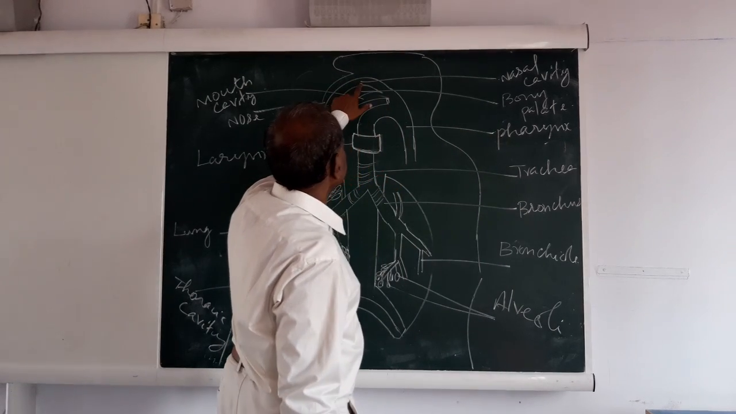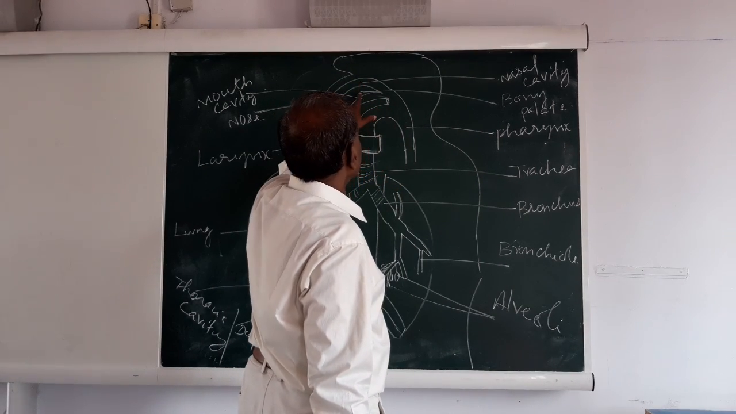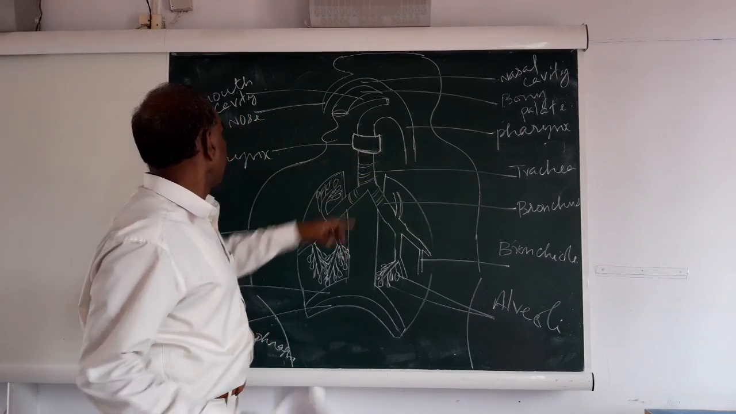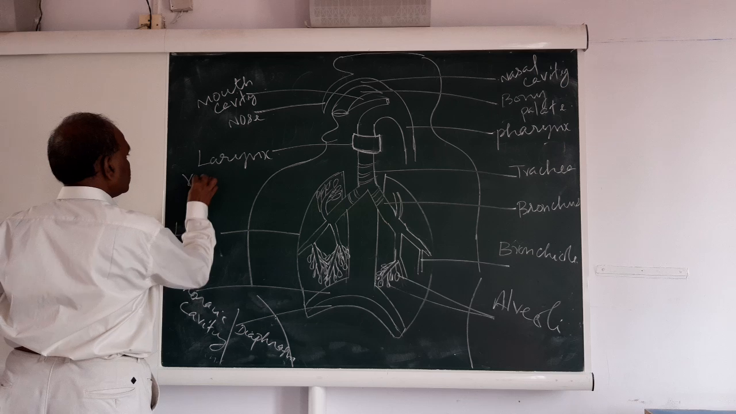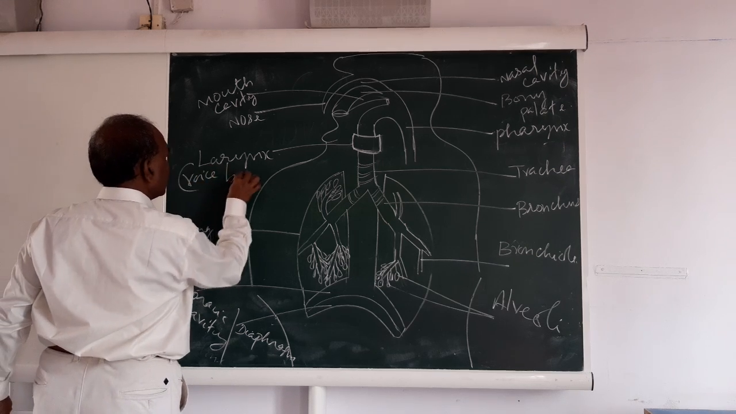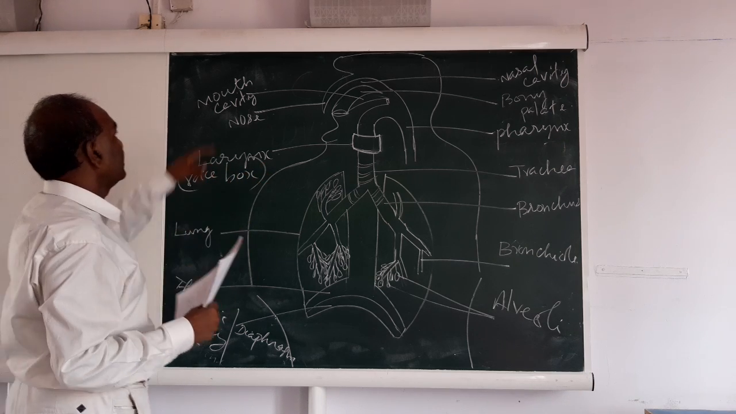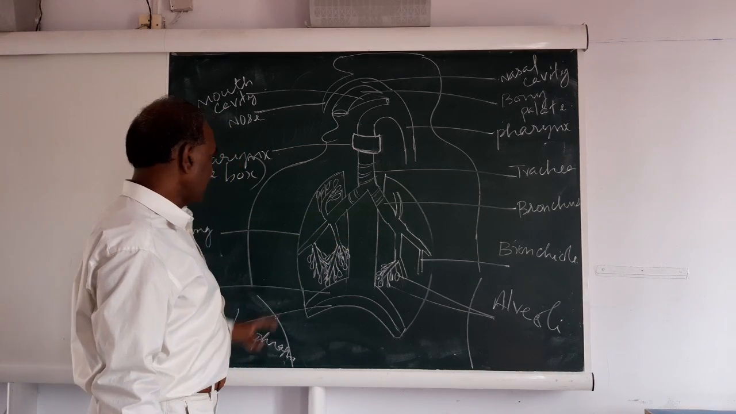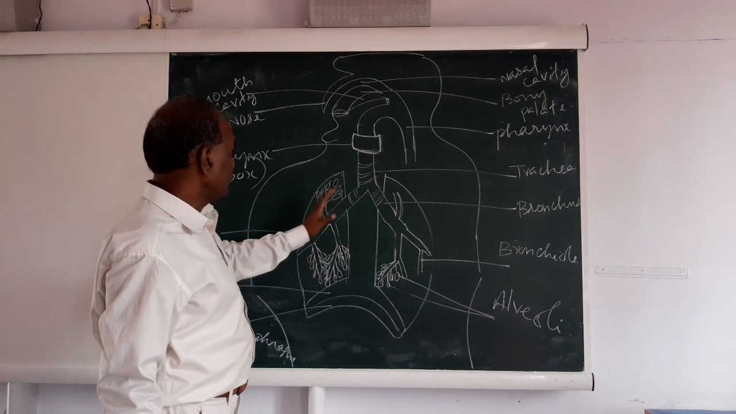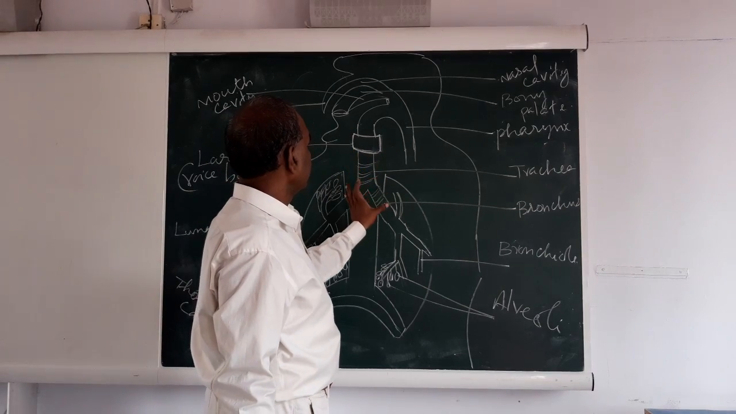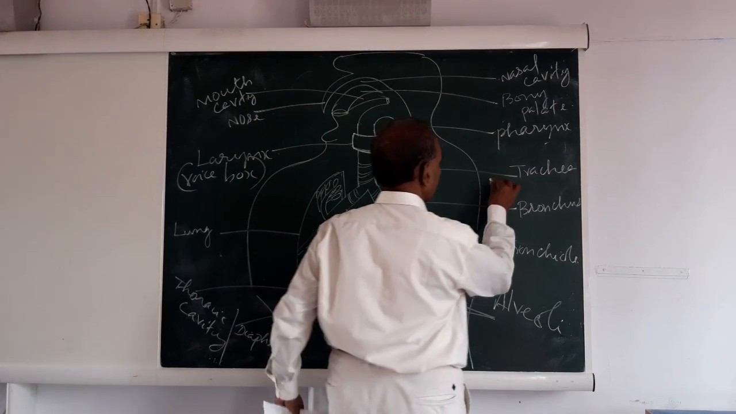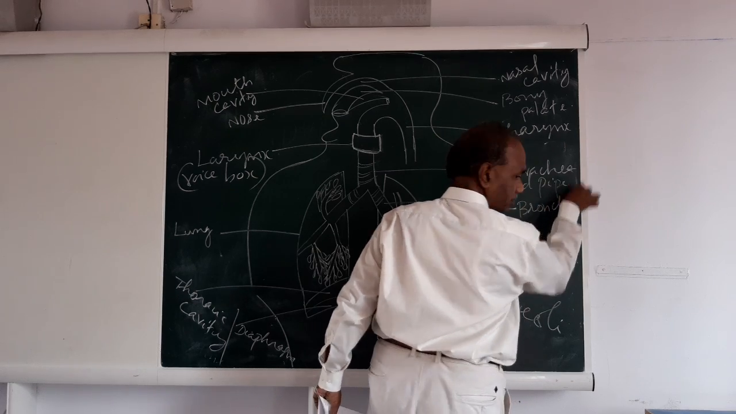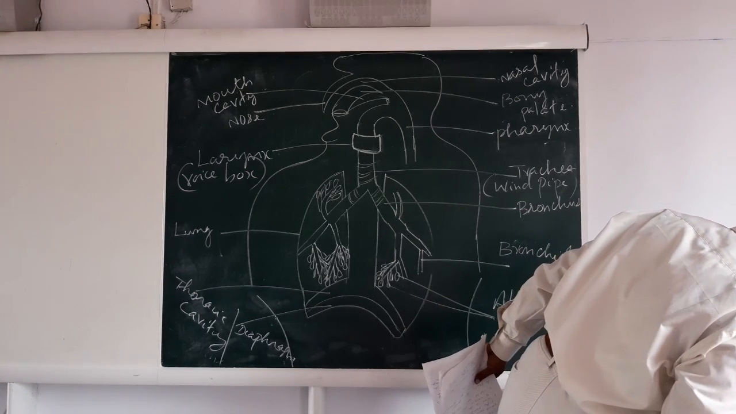You see, this is the nasal cavity, bony palate, and this is the pharynx, this is the larynx. Larynx has another name, voice box. And here the mouth cavity, otherwise called oral cavity, and a pair of lungs. This is called the trachea, otherwise called windpipe. Trachea or windpipe.